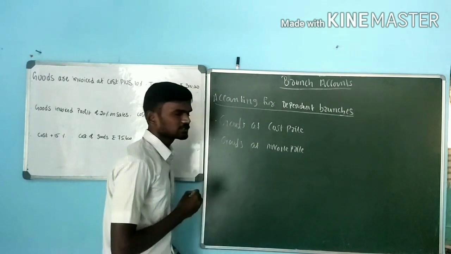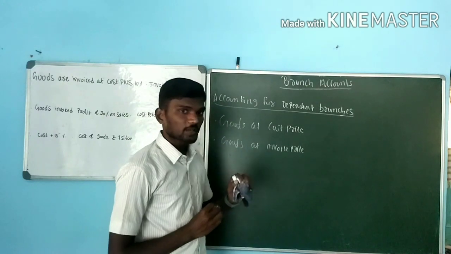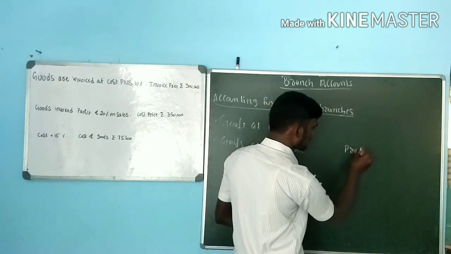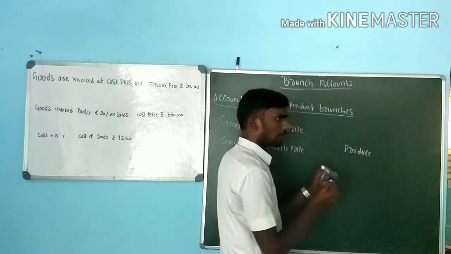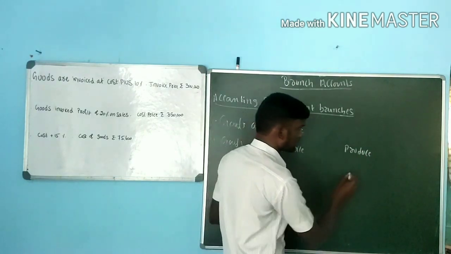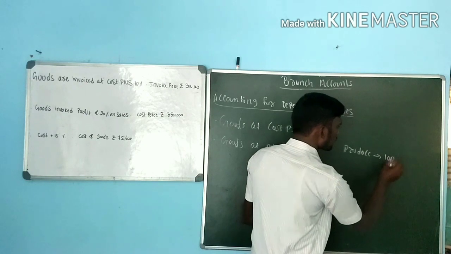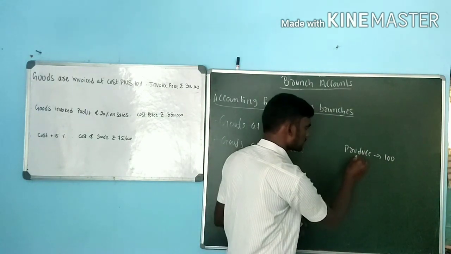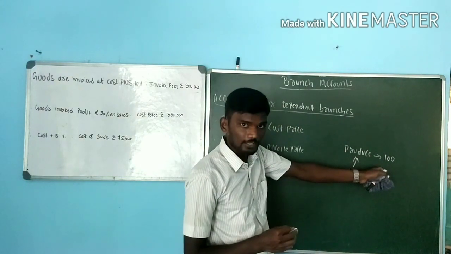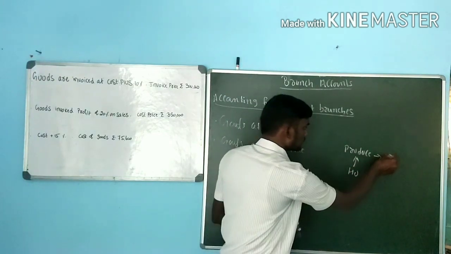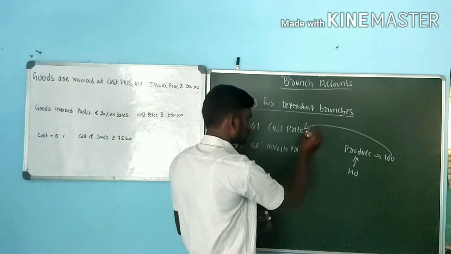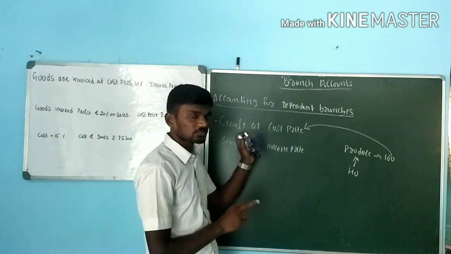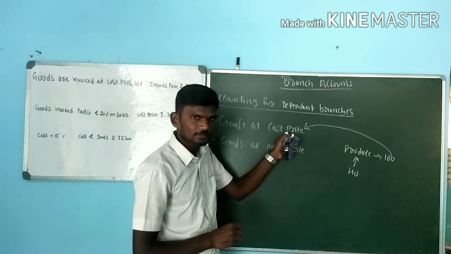What is cost price? What is invoice price here? Cost price is nothing but, for example, I am going to produce some kind of raw material, or I am going to purchase a raw material, value is 100 rupees. This is head office. Head office is going to purchase or produce, value of product is 100 rupees. The same value is going to be transferred to the branch without adding any kind of profit. It is called goods we are sending at cost price.